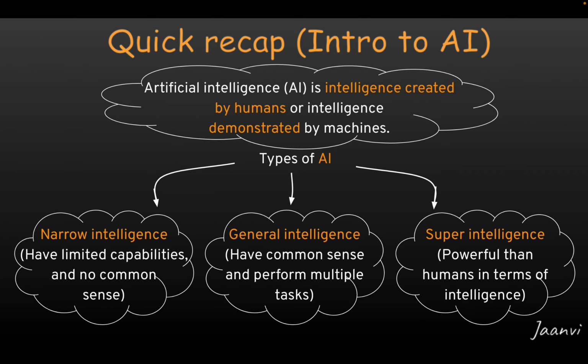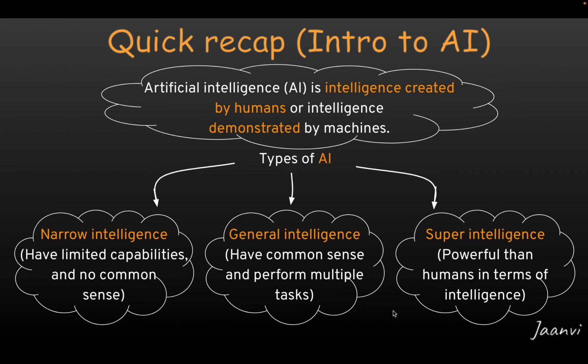Okay. And researchers say that machines with general intelligence and super intelligence don't exist today. That means we are still in the world of artificial narrow intelligence, guys. However, constant research is going on in the field of artificial intelligence to achieve general intelligence, guys.